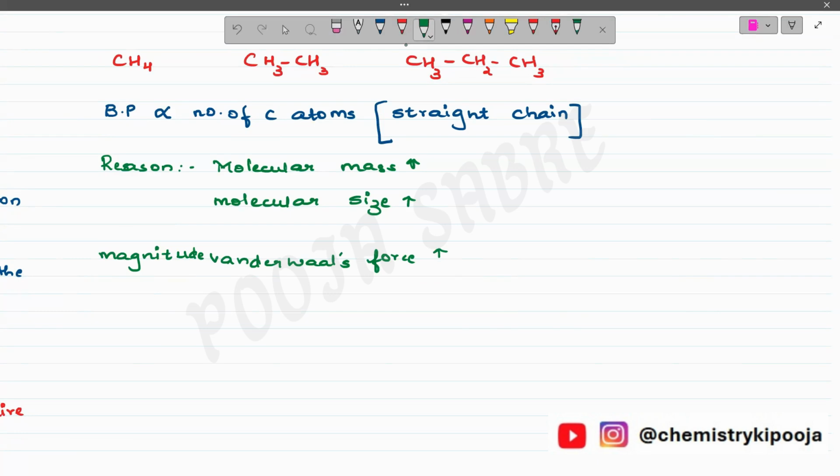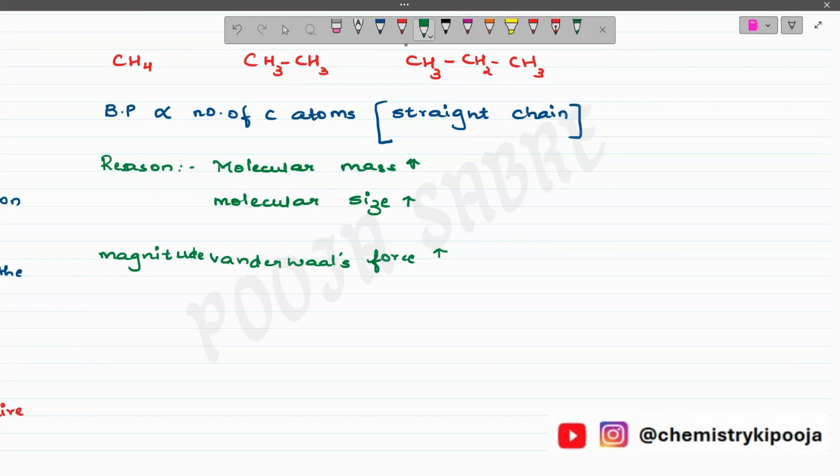Whatever properties we have studied, everything is dependent upon the intermolecular force between the molecules. Rather, I can say the van der Waals force. Clear? So in this case, because of more number of carbon atoms, the van der Waals force increases.